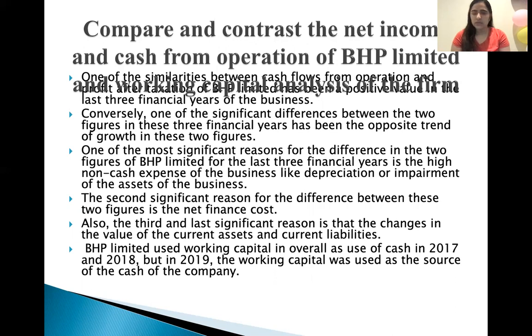The most significant reason for the difference in the two figures of BHP Limited from last year is non-cash expenses of the business, like depreciation or impairment of assets. The second significant reason is the net finance cost. The third and last reason is changes in the value of current assets and current liabilities. BHP Limited used working capital as a use of cash in 2017 and 2018, but in 2019 working capital was a source of cash.